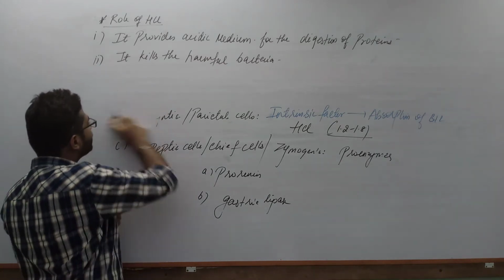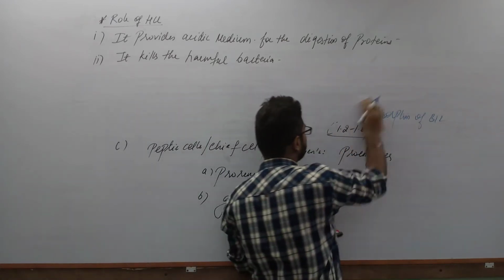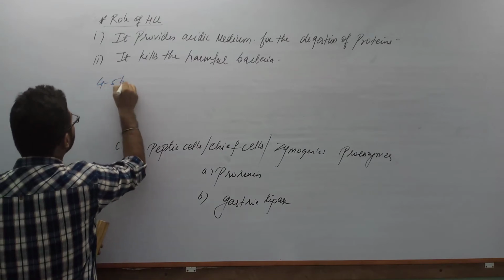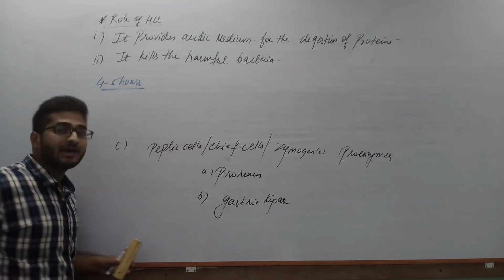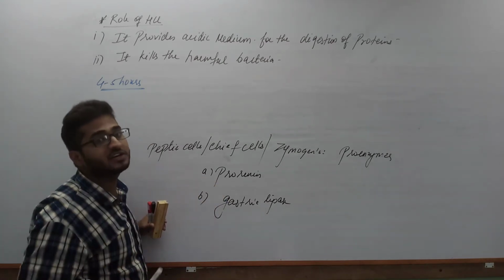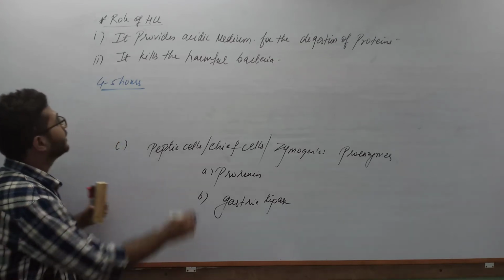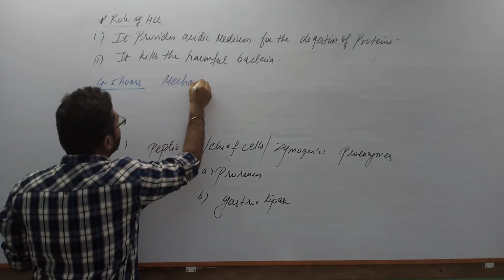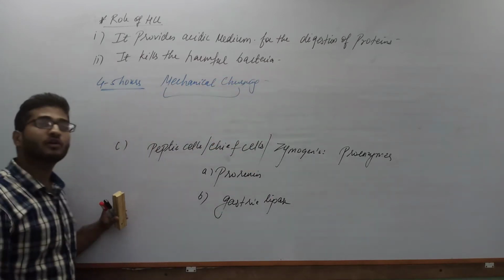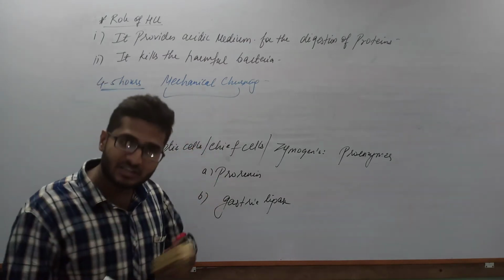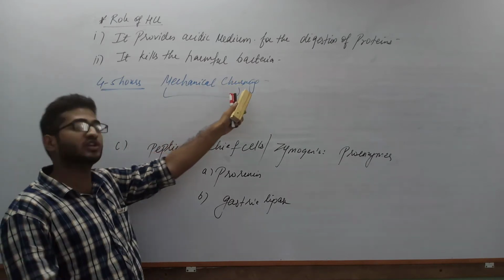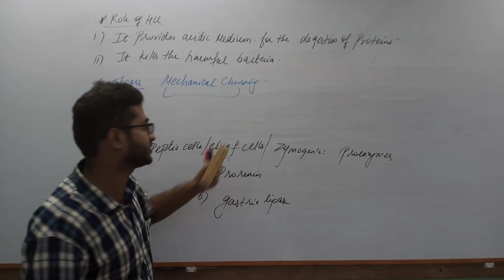Now, why should food adhere to the gastric wall? Because we know the food remains in the stomach for approximately 4 to 5 hours, and in the stomach mechanical churning takes place. If you remember, we have already discussed mechanical churning, which is also included as part of the mechanical process of digestion. Main digestion is the chemical process, but the mechanical, that is physical, process of churning is also an important part of digestion.